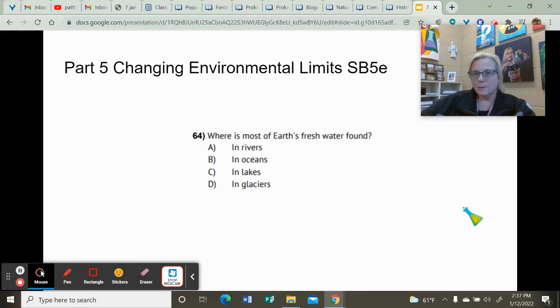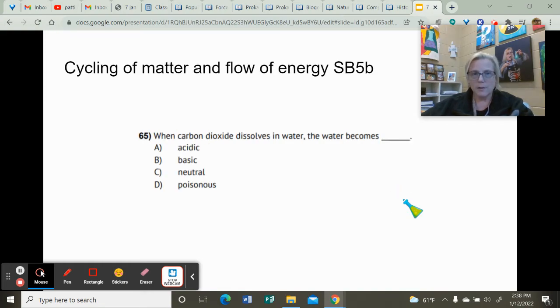Most of you got this one, 97%. I was really happy about that because it's very important. Where is most of the Earth's fresh water found? The answer is in glaciers. Good job on that. Please remember that because with climate change, we are seeing so many glaciers melt. What's going to happen when we no longer have that source of fresh water there? Once it's gone, we're going to have some trouble.